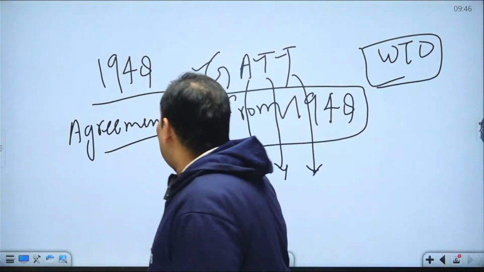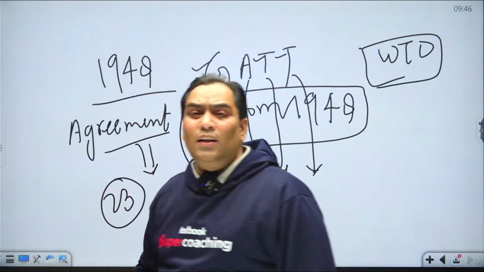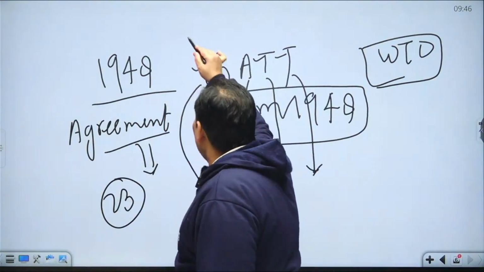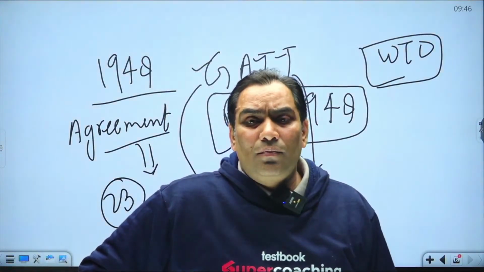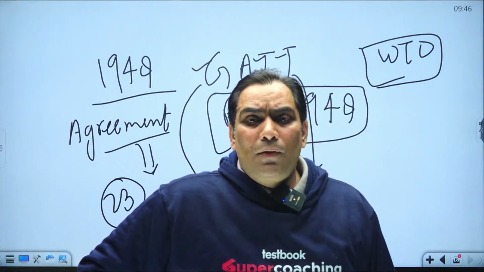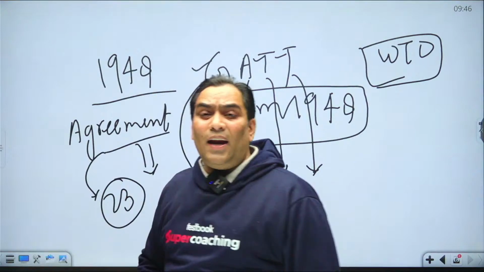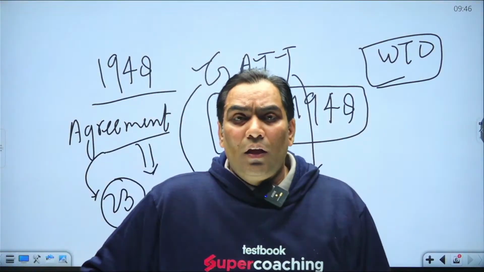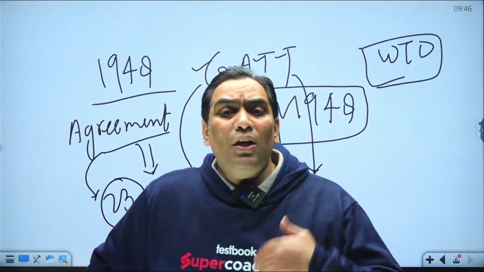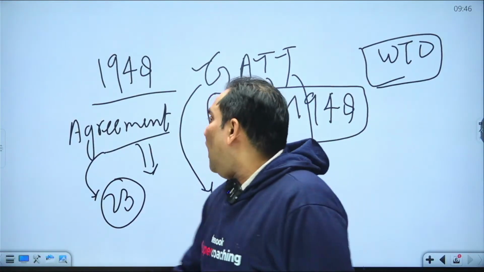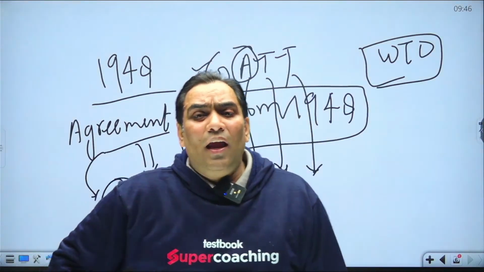So that means the contracting parties, 23 parties or 23 countries, signed the Havana Charter, the Havana Agreement. So those 23 parties were known as contracting parties, since this GATT was not an institution, it was just an agreement.